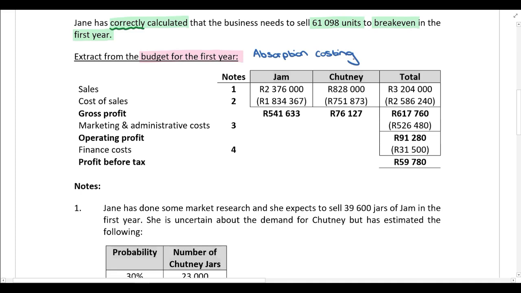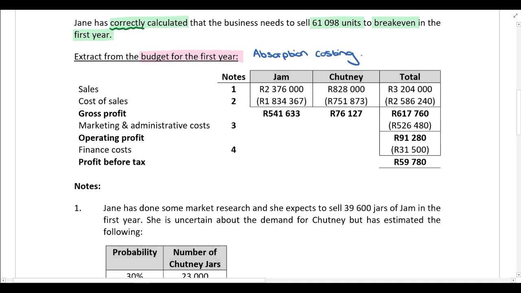Okay, how do I know that? If the statement was prepared using variable costing, we wouldn't have sales less cost of sales giving us gross profit. Your layout would be different. If we were using variable costing, it would be sales minus all of your variable costs, giving us contribution. We would then deduct all of our fixed costs in order to get profit before tax. So just because of the layout here, I can see we are dealing with absorption costing.